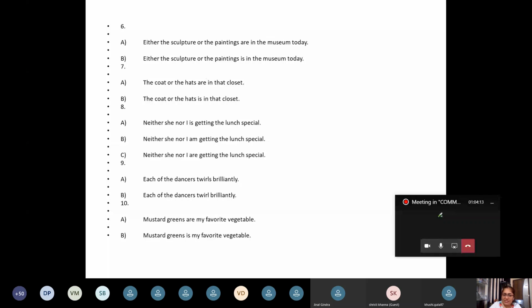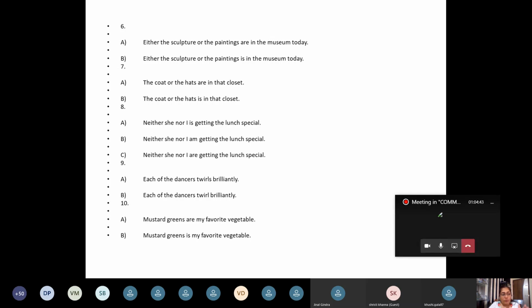Now you have to check not just the number but also the person, whether it is first person, second person or third person. "I" is the first person, "you" are the second person; he, she, it, they, them are all third persons.